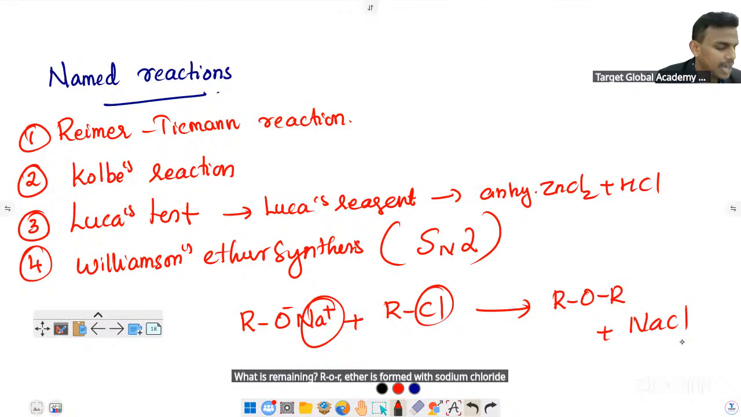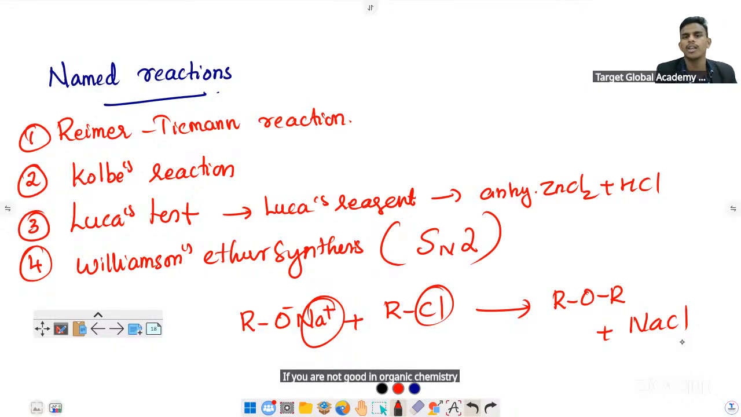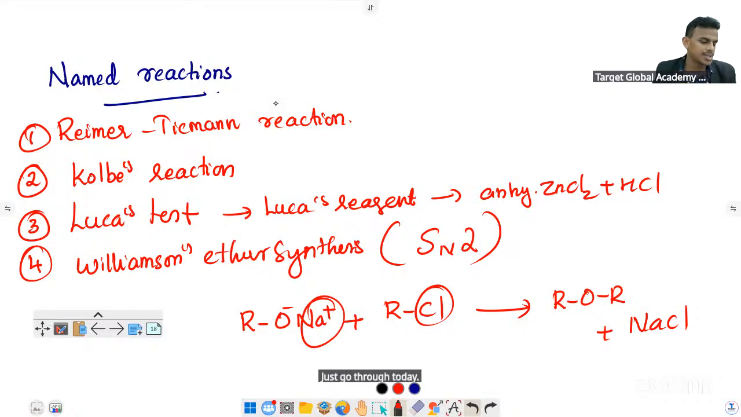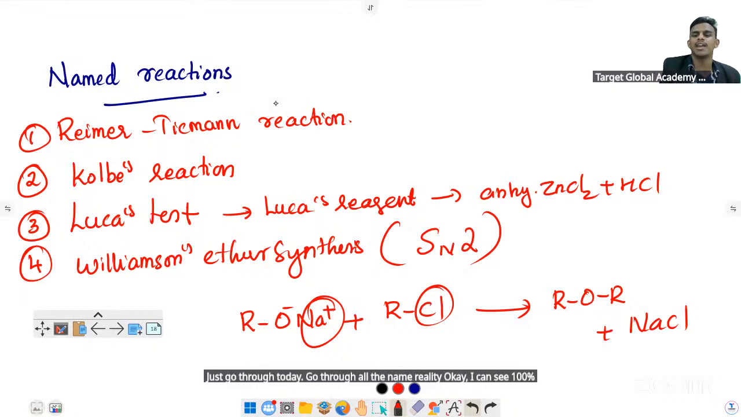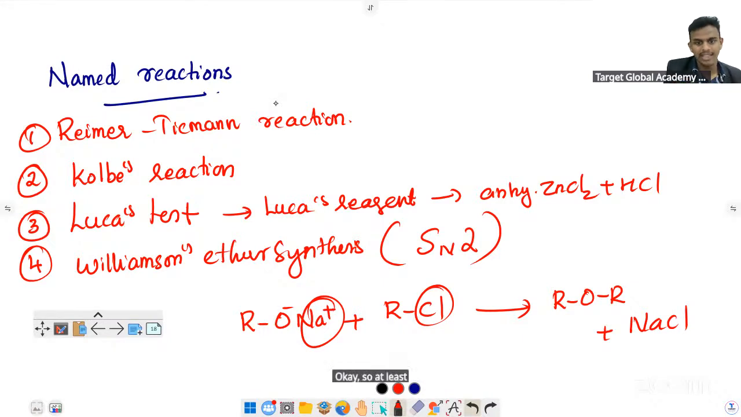So this kind of named reactions are exactly important. Suppose you are not good in organic chemistry, have a feeling that you will fail in organic questions, just go through all the named reactions today itself. I can say 100% from named reactions, there will be at least 5 or 6 questions. I'm saying the minimum number.